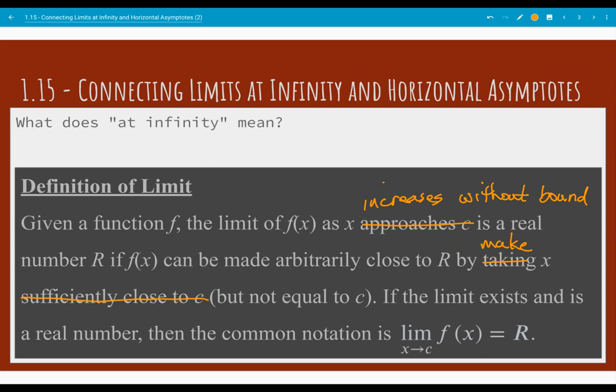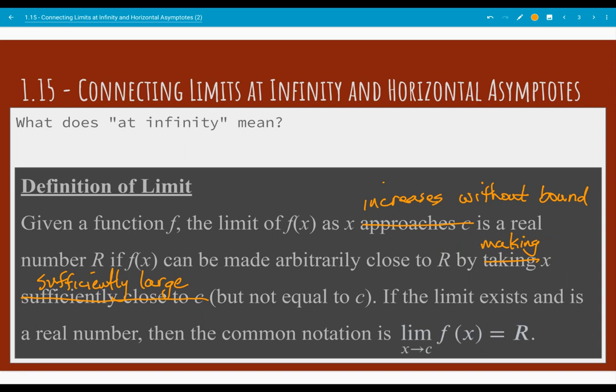So by making x sufficiently large. Okay, so instead of picking values closer and closer to some value c, we're just making x really big.